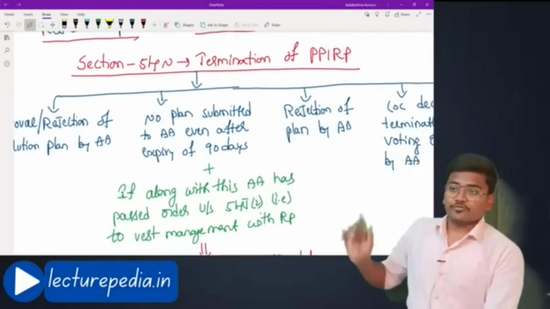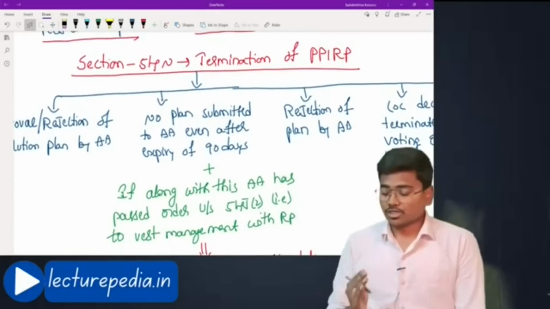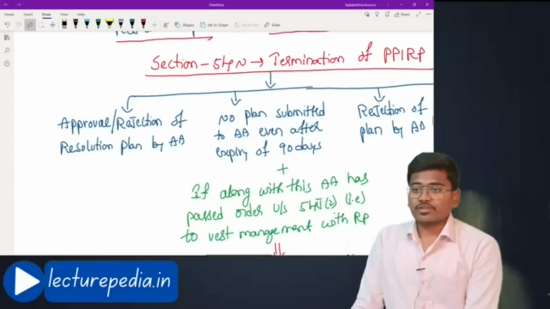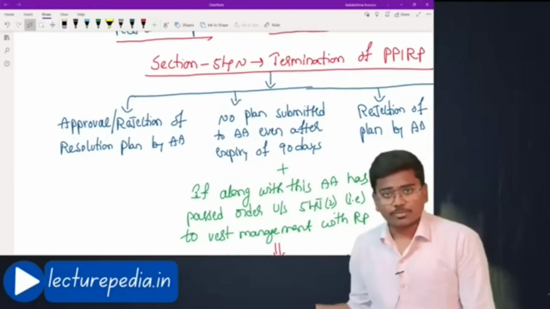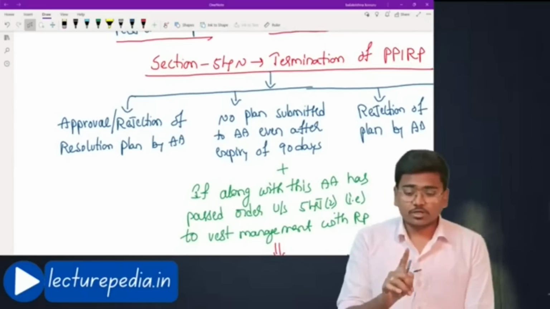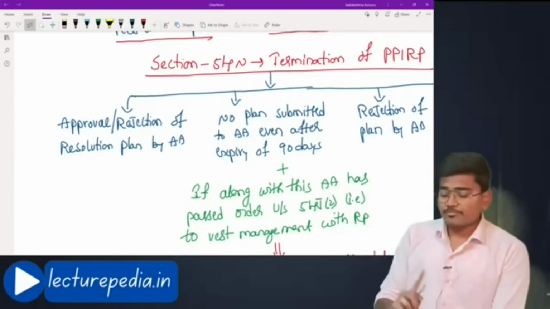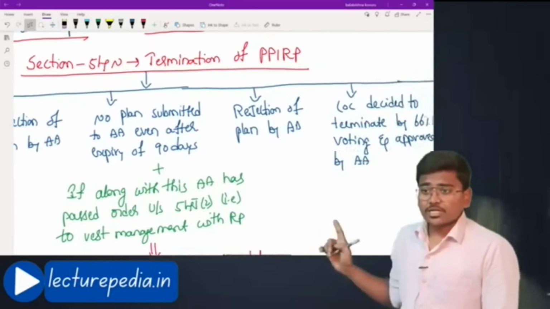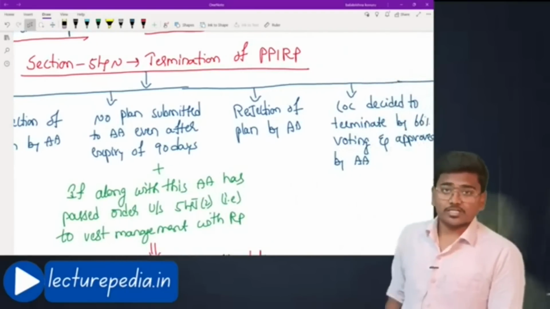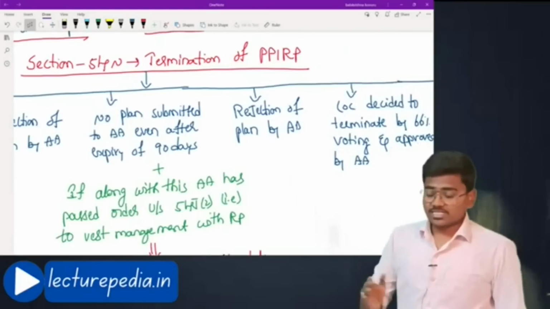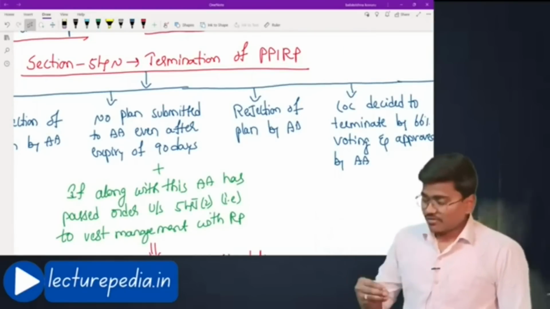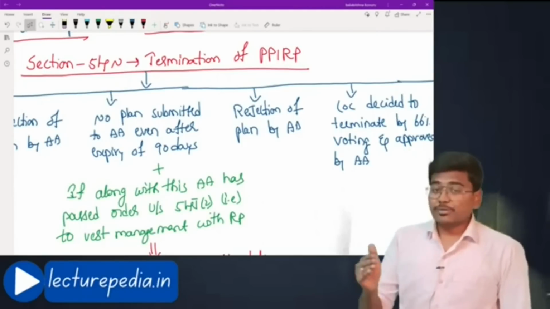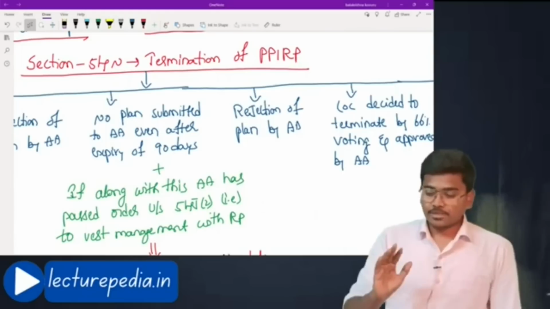Next, section 54N, termination of PPIRP. What are the cases in which the pre-packaged insolvency resolution process will be terminated? First one, approval or rejection of the resolution plan by the adjudicating authority. Once the adjudicating authority approves or rejects the resolution plan, then the PPIRP will come to an end. Or no plan submitted to the adjudicating authority even after expiry of 90 days. The time limit to submit the resolution plan is 90 days. Even after completion of 90 days, the resolution plan has not been submitted to the adjudicating authority. In that case, the PPIRP will come to an end. That is the first case.